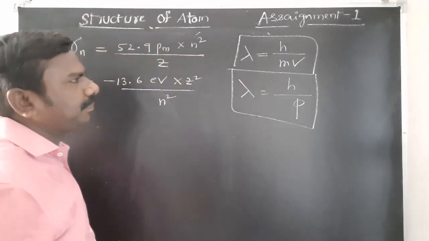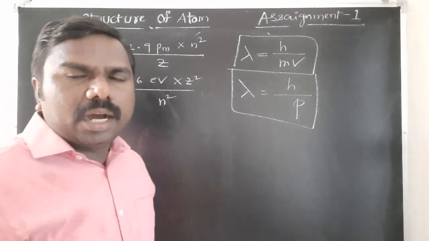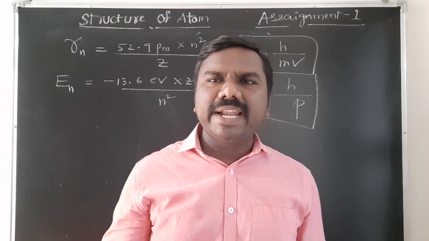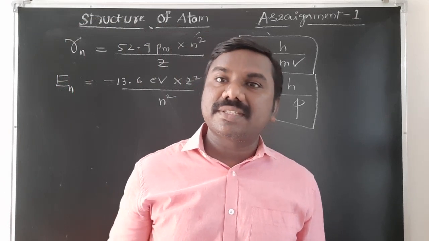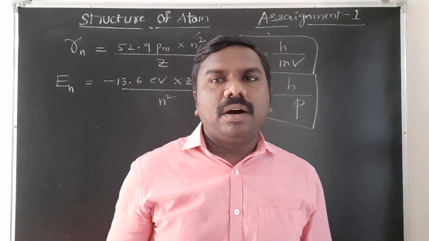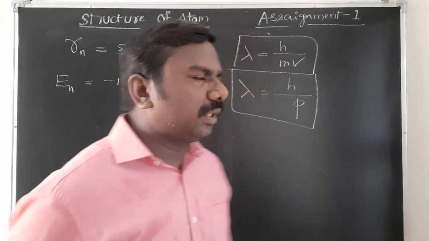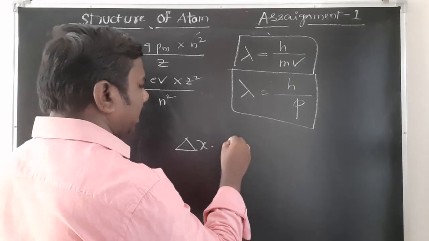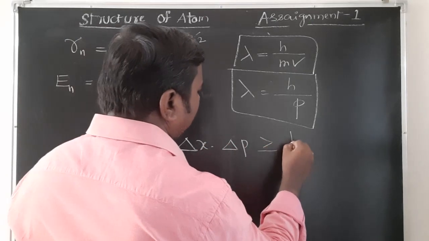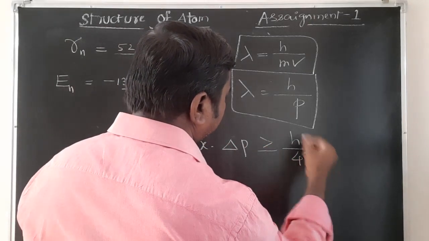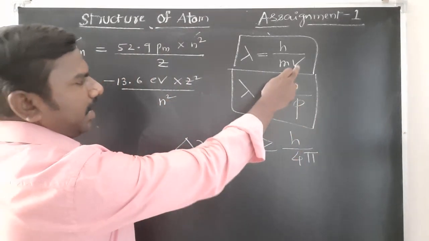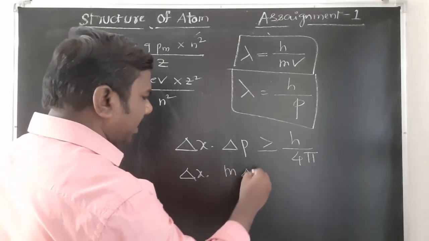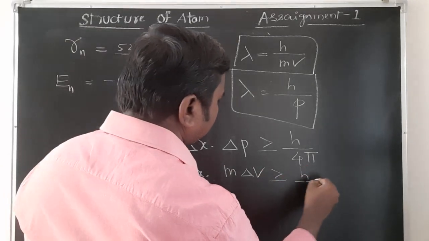After this, next one is the Heisenberg uncertainty principle. It is difficult to find the exact momentum and position simultaneously of an electron. So the Heisenberg uncertainty principle is delta x into delta p greater than or equal to h by 4 pi, where p is equal to mv, simply delta x into m delta v greater than or equal to h by 4 pi.